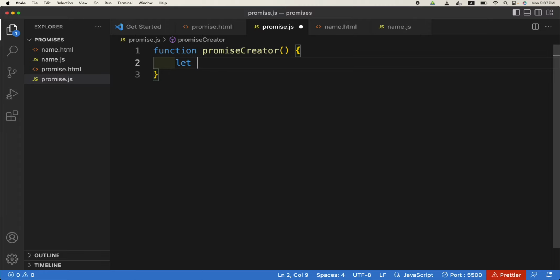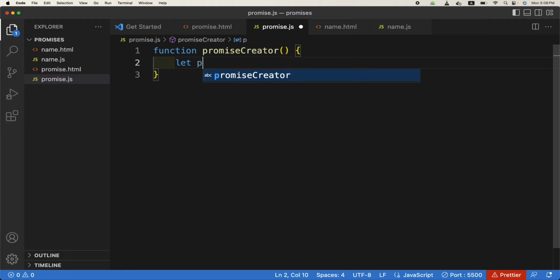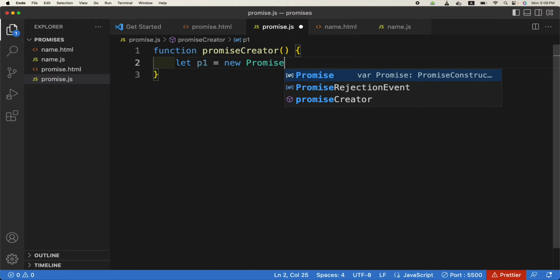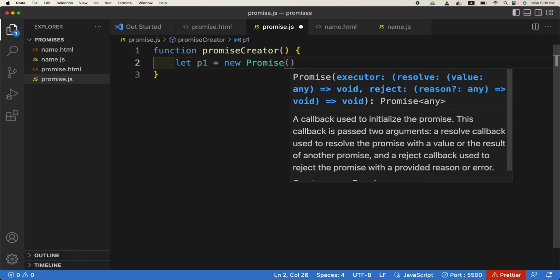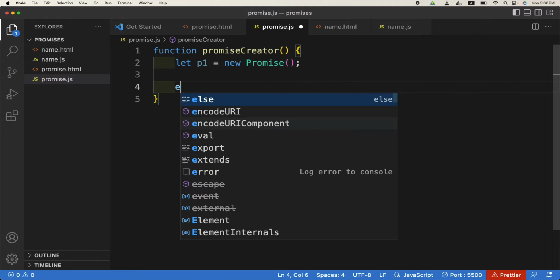So let, or maybe const, p1 is equal to new Promise. And you know what this new keyword is. In JavaScript there is a constructor function or class which is Promise, so you just need to call it. So p1 is equal to new Promise, like this, and we will return this promise.